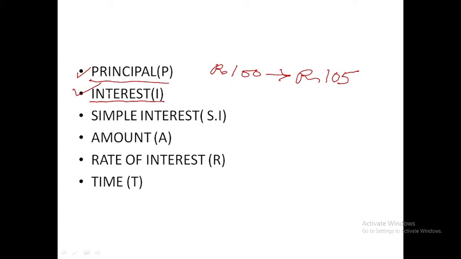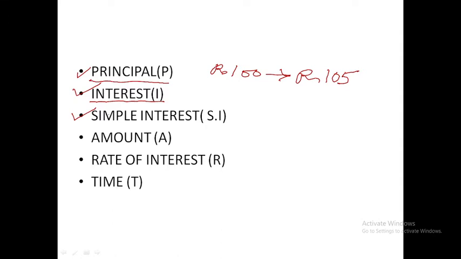The extra money paid back by the borrower to the lender for using the money is called interest, and it is denoted by capital letter I. Now comes simple interest. What is simple interest?